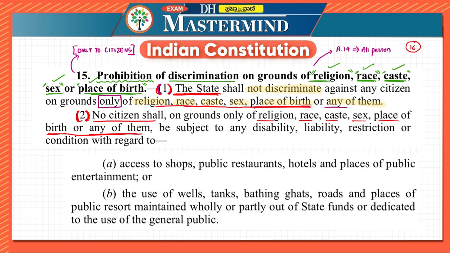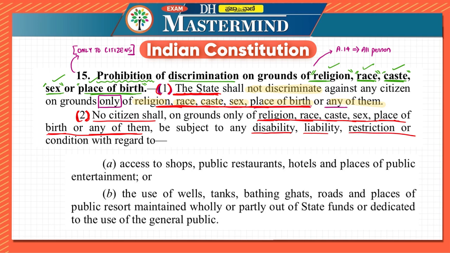Okay, there is dissent also which is there. So if they ask you in an examination if dissent is present in article 15, then the answer is no, it is not present, and hence these words are also very important. Religion, race, caste, sex, place of birth, or any of them. Here also religion, race, caste, sex, place of birth, or any of them. Okay, on the basis of these the citizens shall not be discriminated or shall not be subject to any disability,